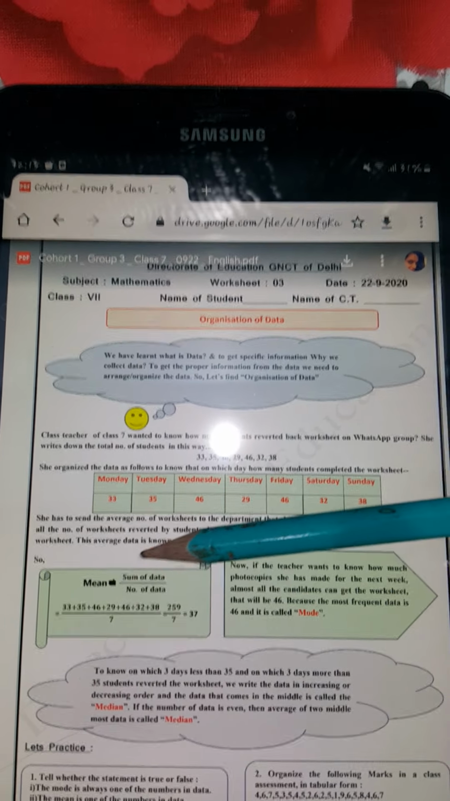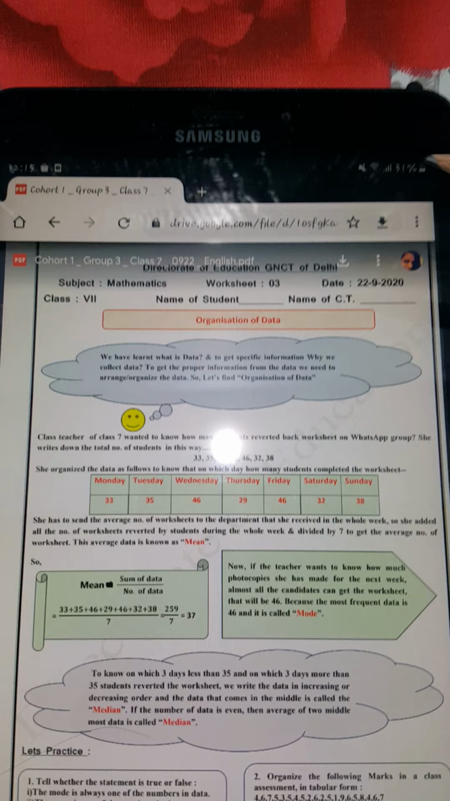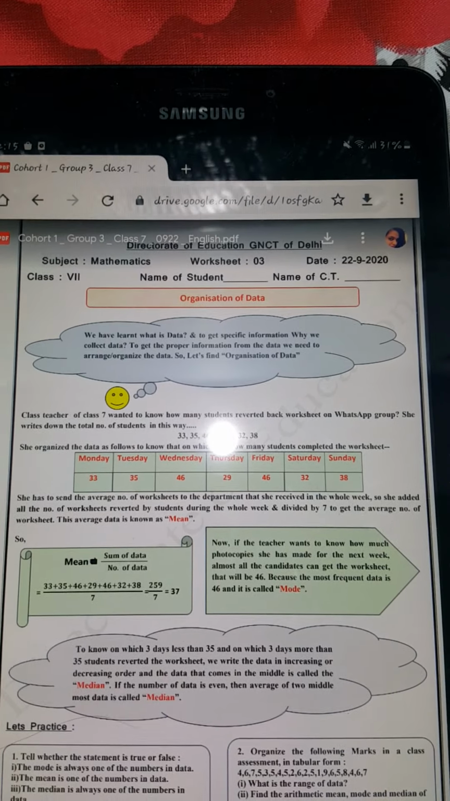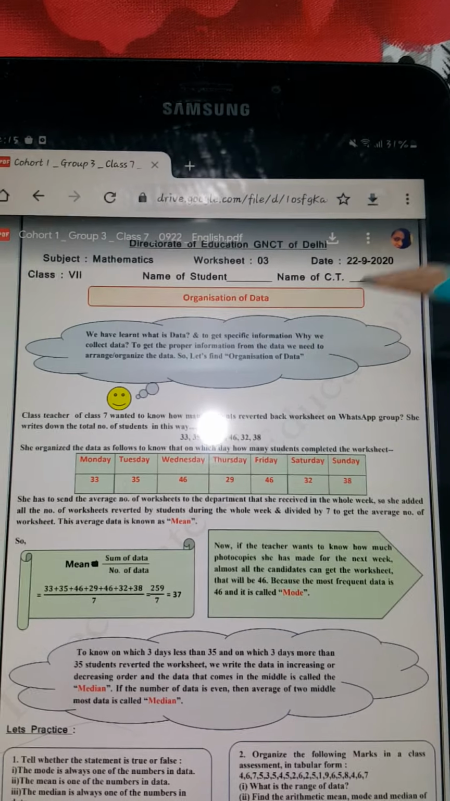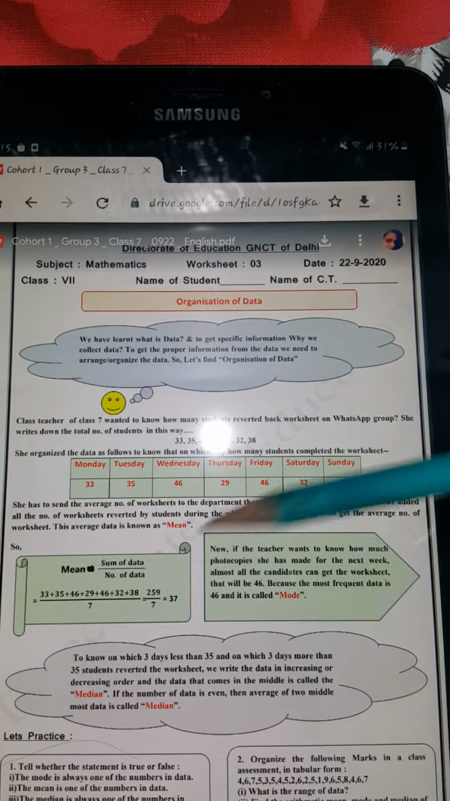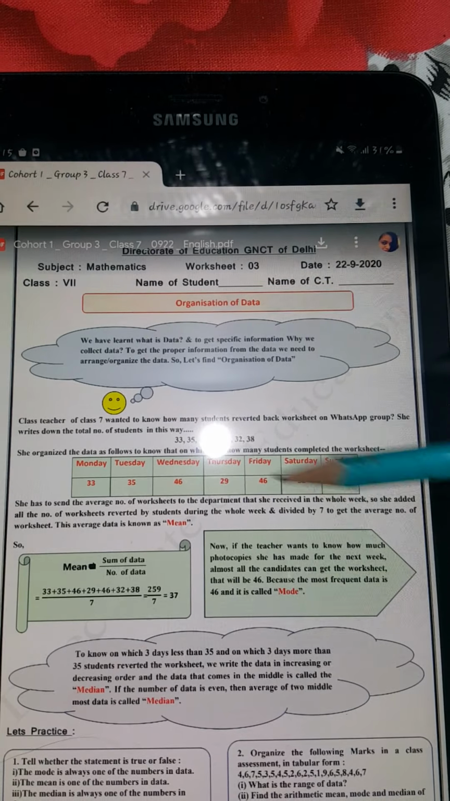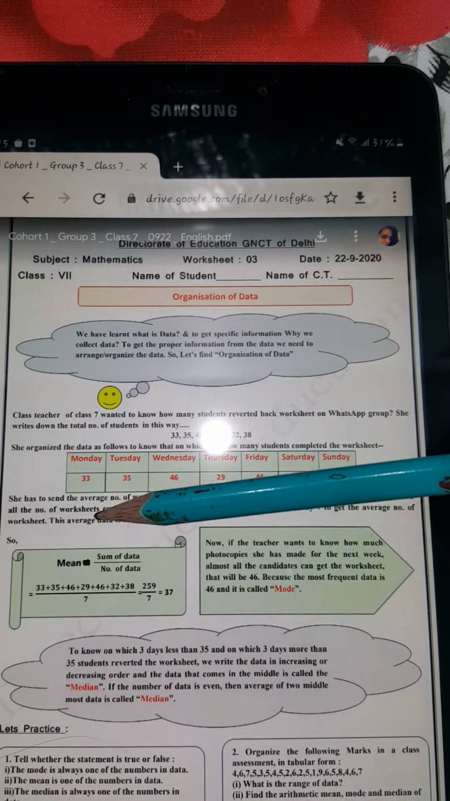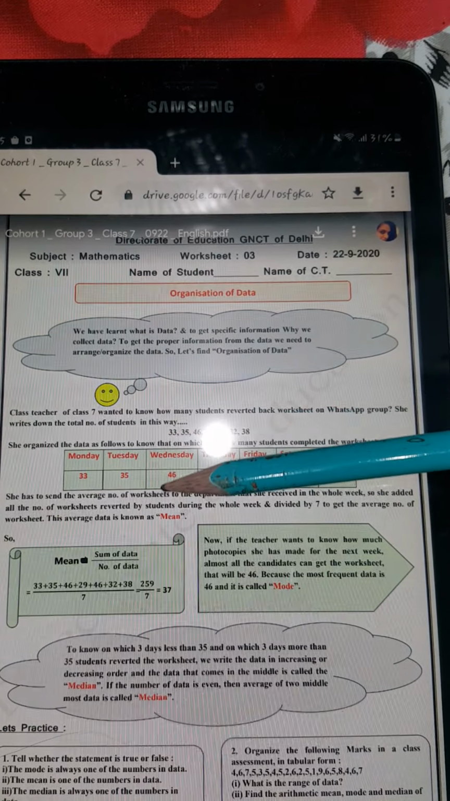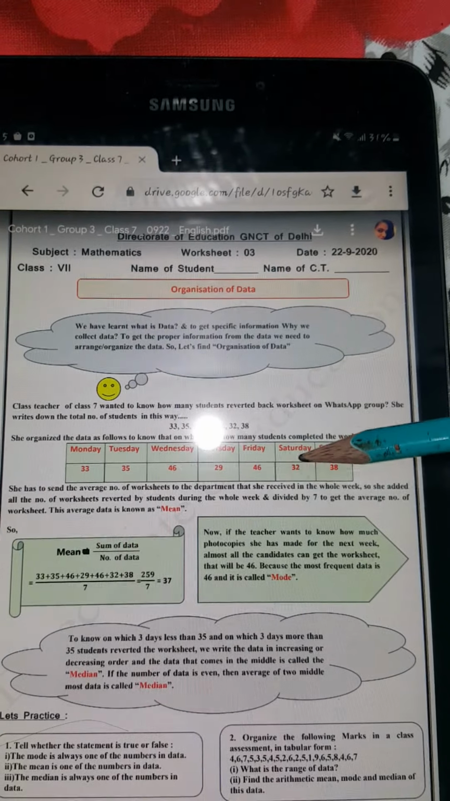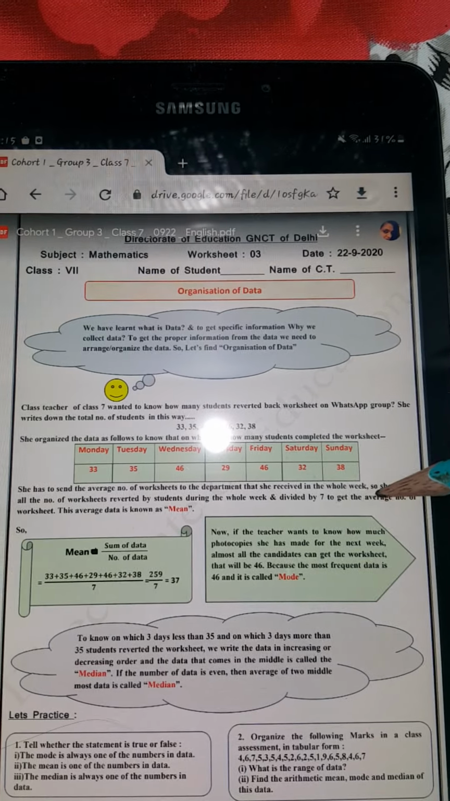A class teacher wanted to know how many students have reverted back on the WhatsApp group, like we usually do for our worksheets. Then she collected the data of the students on each day. Here she has organized it by number of days: on Monday 33 students reverted, Tuesday 35, Wednesday 46, Thursday 29, Friday 46, Saturday 32 and Sunday 38.